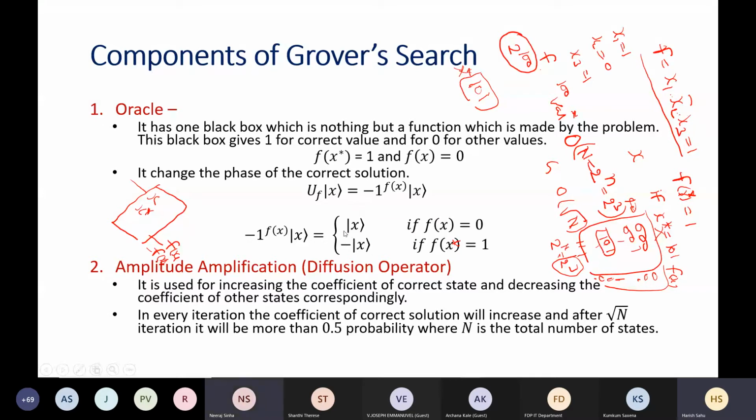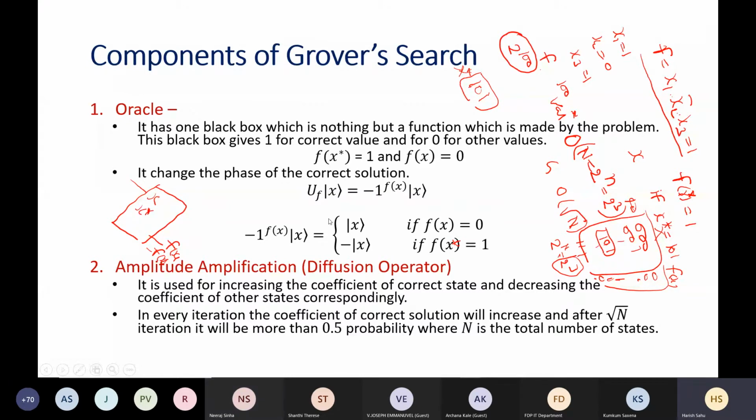It will become... So you mean to say when x equals 0, or it sees that f(x) equals 0, right, sir? f(x) is equal to 0, then x will remain the same. When f(x) is 1, it will change the sign. Okay, sir. So basically this kind of equation you can understand: (-1)^f(x) x.